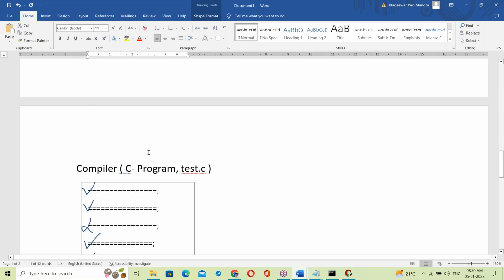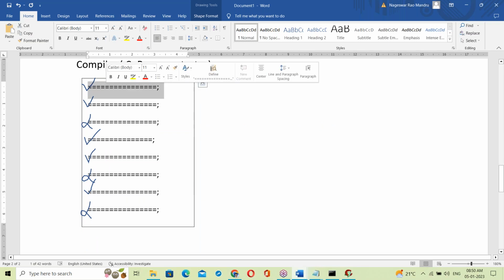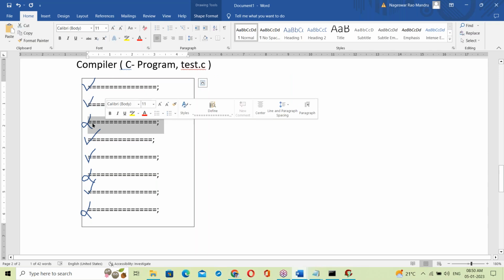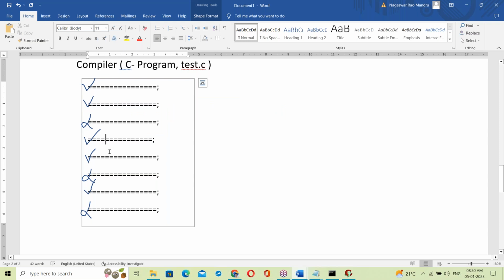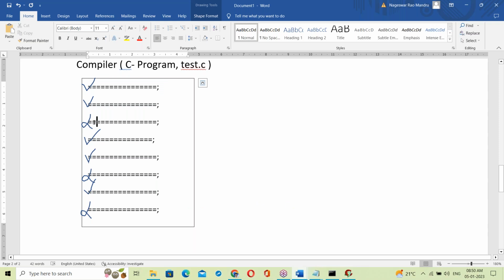In the case of the compiler, what happens here? First line checking, correct, even so it won't execute. Next line checking, correct. Next line, suppose something wrong, error at some line. The compiler checks the whole program from top to bottom and shows all errors, even if an error occurs and it goes to the next line and the next error.